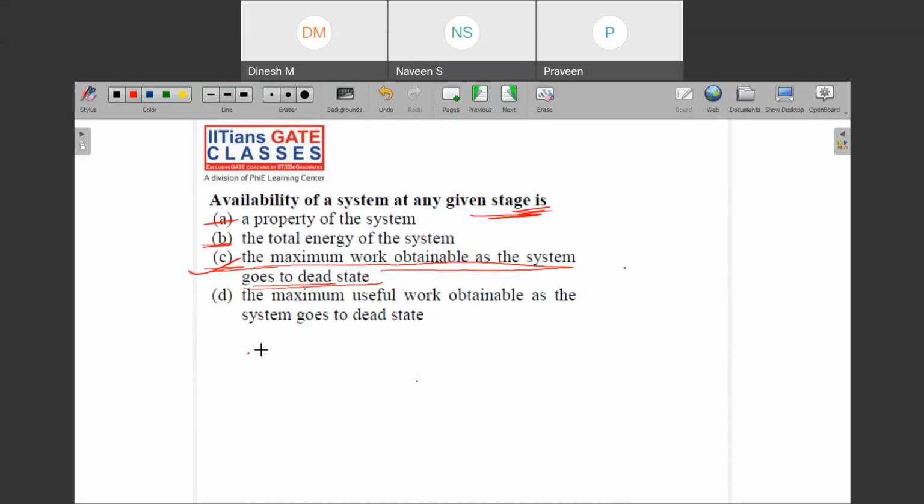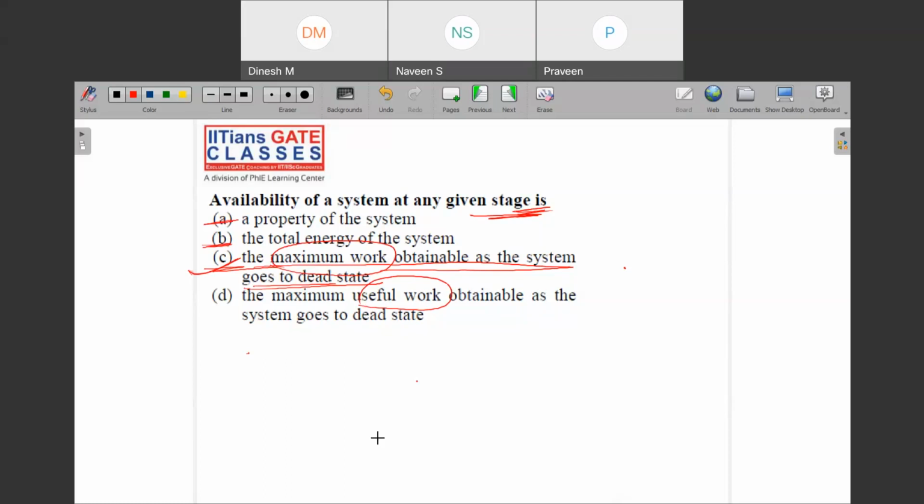No. Why? Because the availability will tell you what is the maximum work which you can get. And what is the useful out of that, you will have to think after. Maximum useful may be equal to available, maybe less than that, but that doesn't affect your available energy.